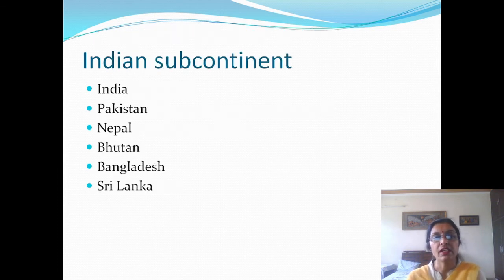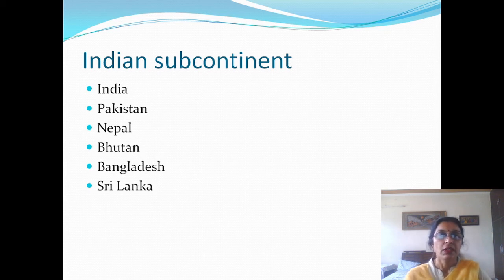Now, let's come to the last topic, that is the Indian subcontinent. Here is the list of countries which constitute the Indian subcontinent. A subcontinent is a unique geographical unit which stands separately from the rest of the continent, and physical barriers make it unique.